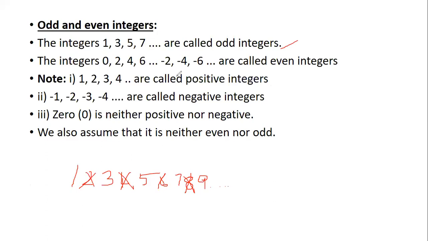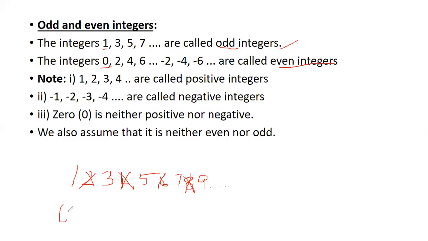Fine. Now going on to the even integers. These are the even numbers which start from 0. Now here is where the students make a little mistake with the confusions. So please understand, odd starts from 1, even starts from 0. Even starts from 0.